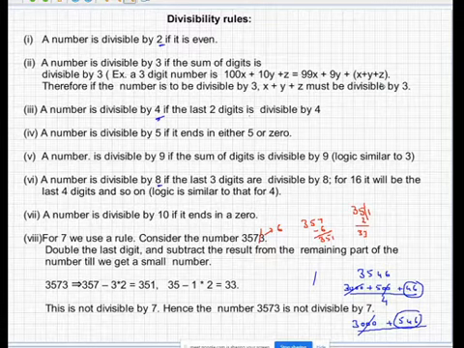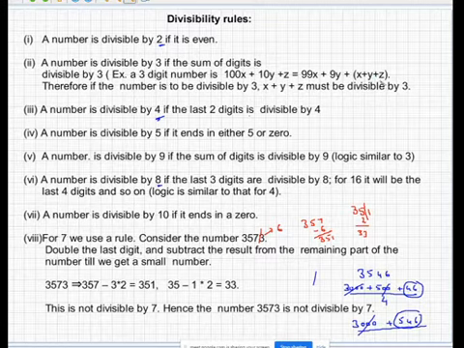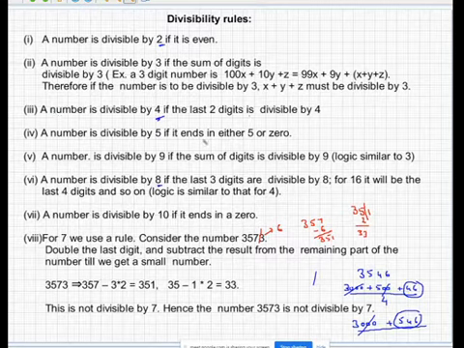The sum of the digits should be divisible by 3. You can add these in whichever way you want to add, but the sum should be divisible by 3. A number divisible by 5: check the last digit as 0 or 5. That's it. That's very simple.